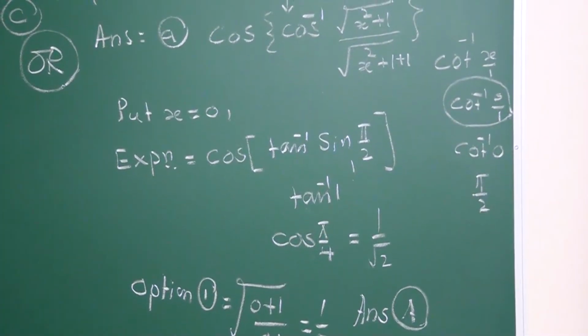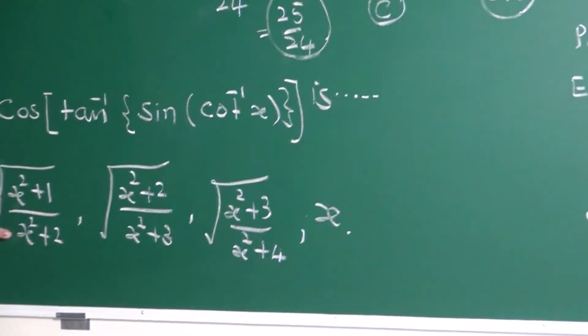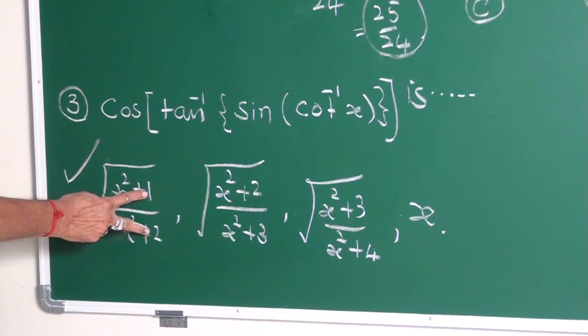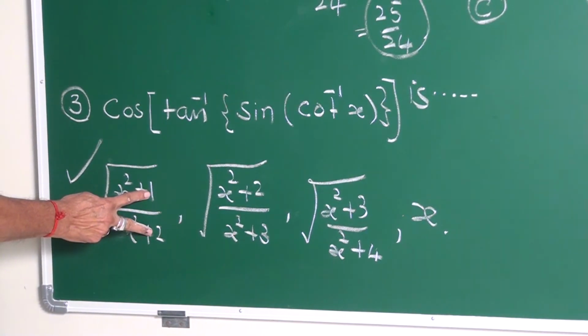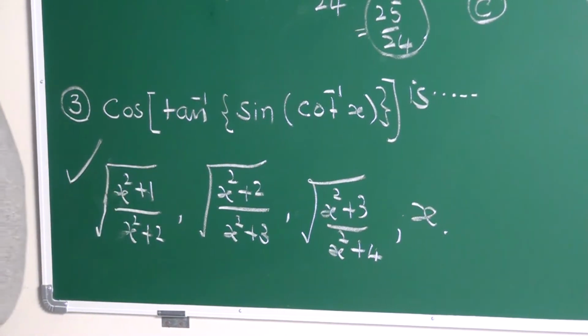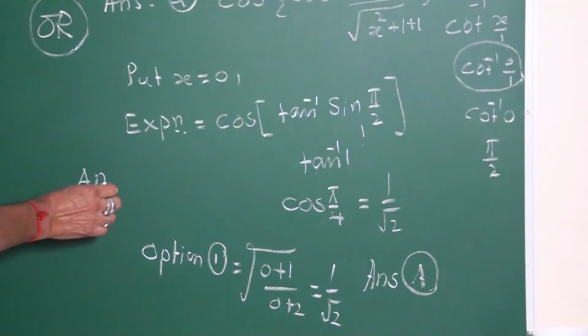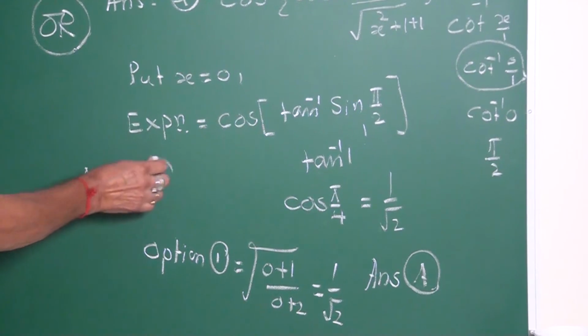Put it in the option. Put x equal to 0. First option itself, what is it? 0 plus 1 upon 0 plus 2, root of 1 by 2 means 1 by root 2. Therefore, my friend, your option A is the answer.